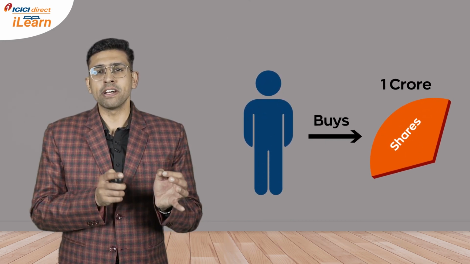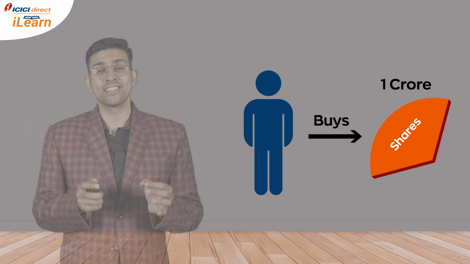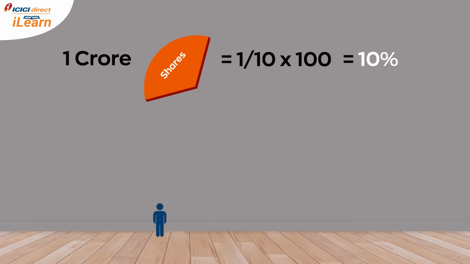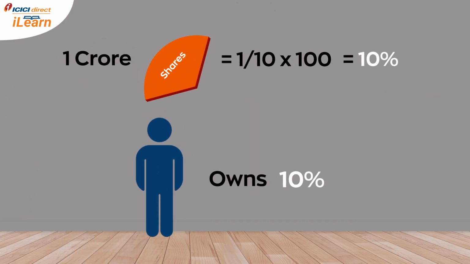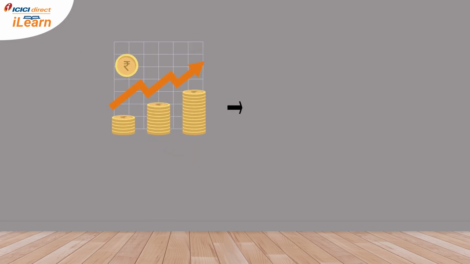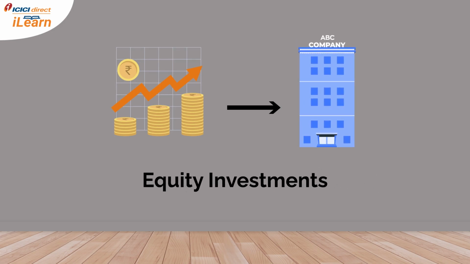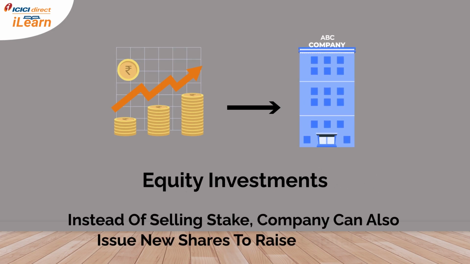Simply put, if an investor buys 1 crore shares, he is now the owner of 10% of the business. Therefore, an investor purchasing a stake in the company or shares of the company is said to make an equity investment. A company can also issue new shares instead of offloading existing shares.